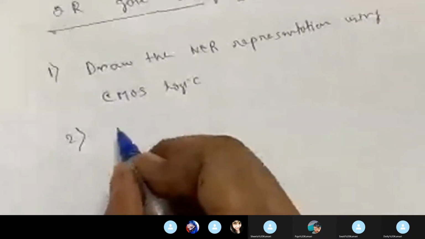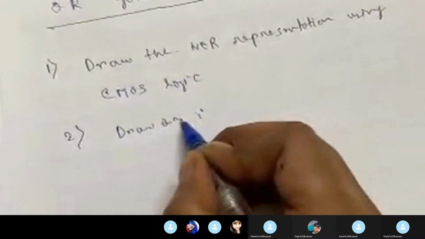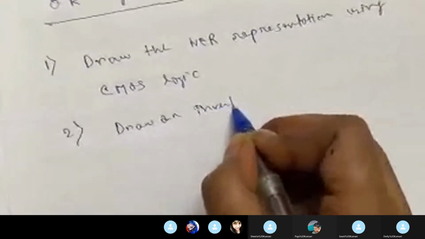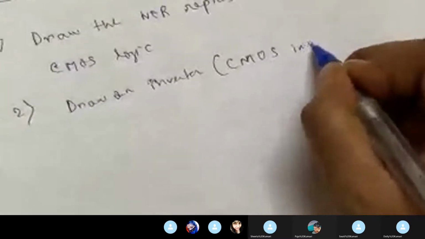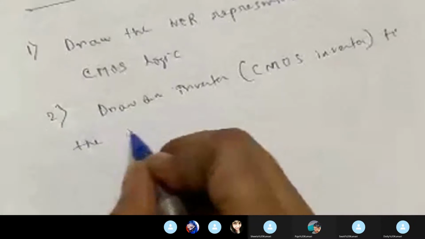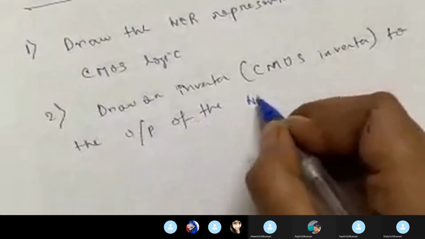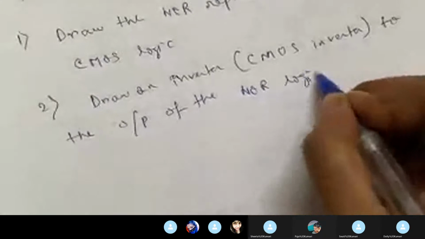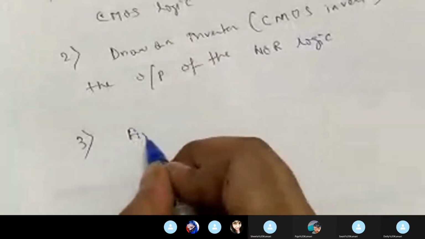Next, draw an inverter, meaning a CMOS inverter, to the output of the NOR logic. Hence, finally what will you get?